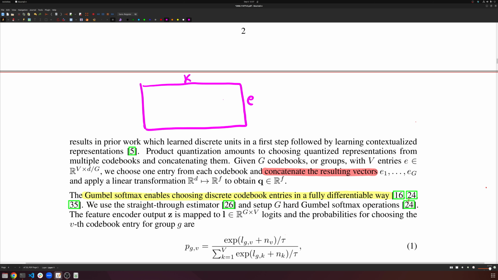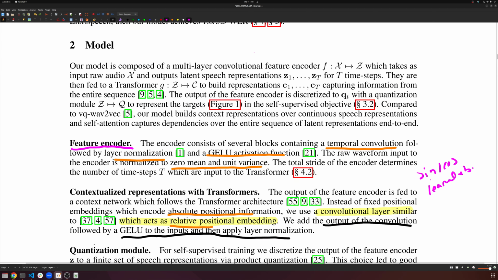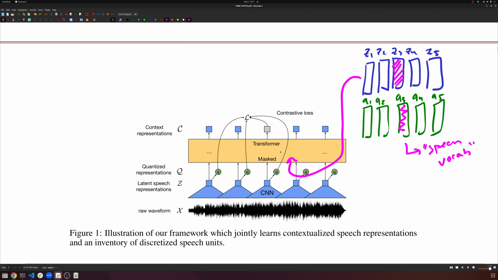In speech, speech is a pretty high variance data set, right? Even if everyone is saying exactly the same thing, it's still very different depending on how someone's saying it. And so speech is a high variance data set, which means if we want quantized vectors that can represent the diversity of speech, because again, our entire architecture depends on the quality of these quantized vectors, because our transformer is going to be learning how the output is related to the initial quantization. So if my quantizations are garbage, then the model will be learning garbage representations. That's basically the main idea.